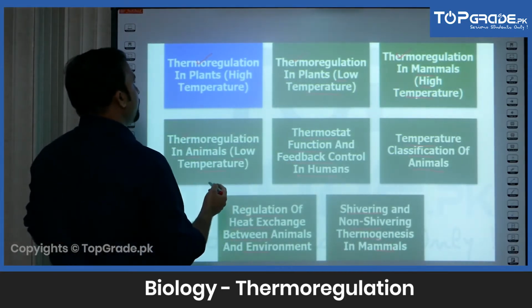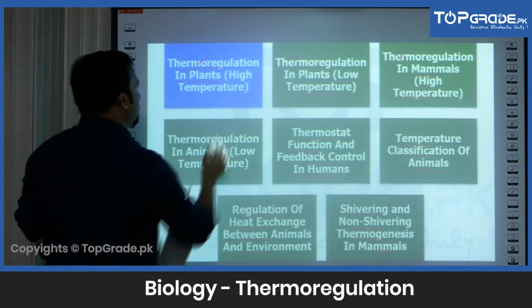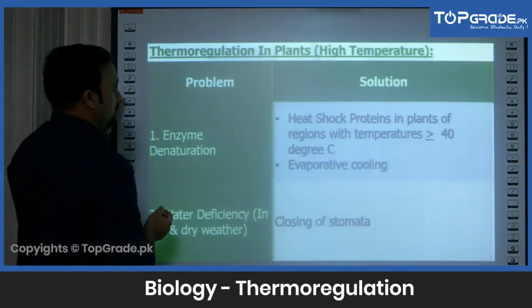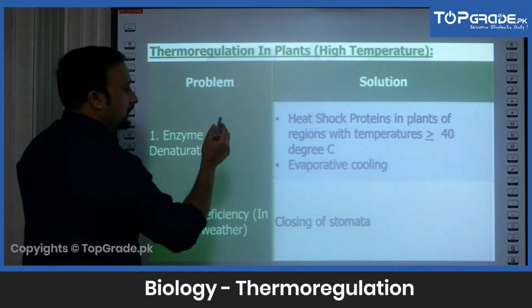So let's start off our discussion with the thermoregulation in plants at high temperature. So we have got the thermoregulation in plants at high temperature.